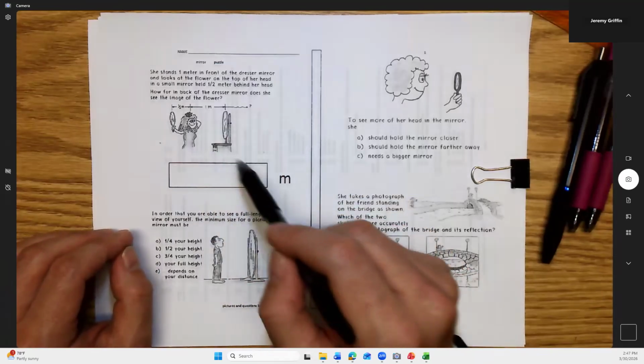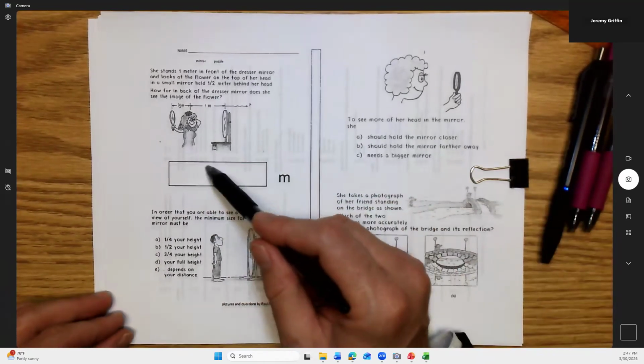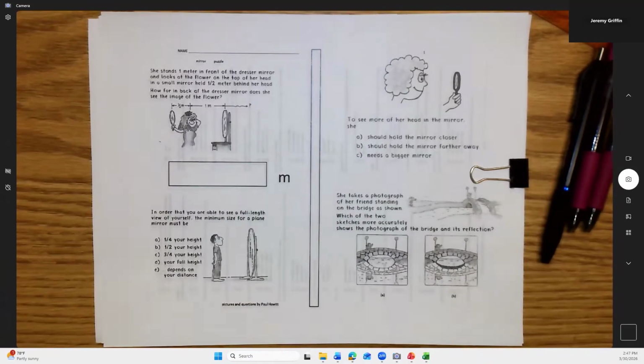Go ahead, take a minute. You guys can talk with each other and write a number right here, and we'll see how many got the correct value. How many meters behind the plane of the dresser mirror does it appear the reflection of that flower is, which is really a reflection of a reflection? How far back is that?